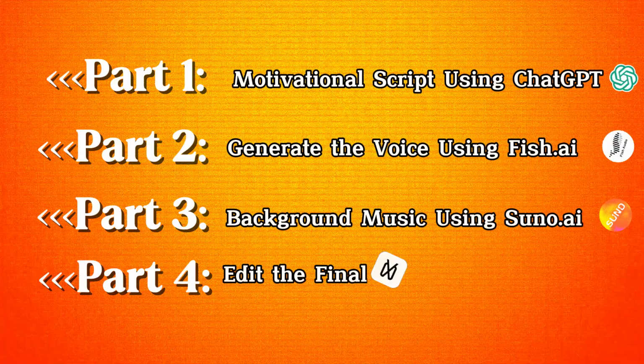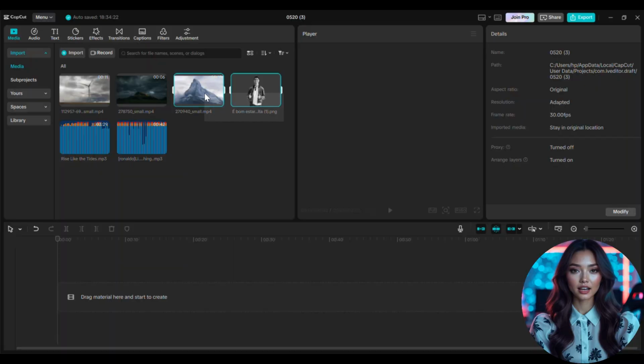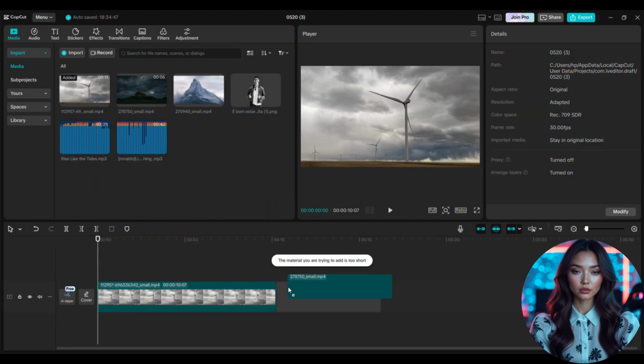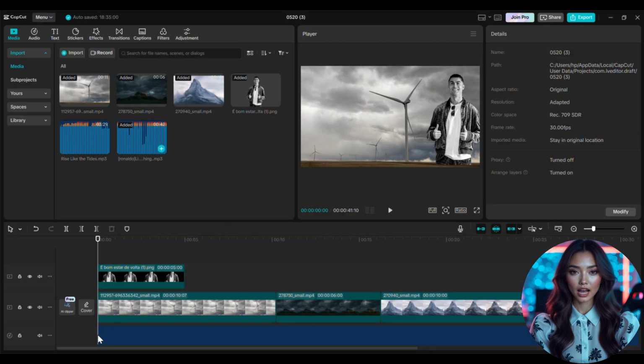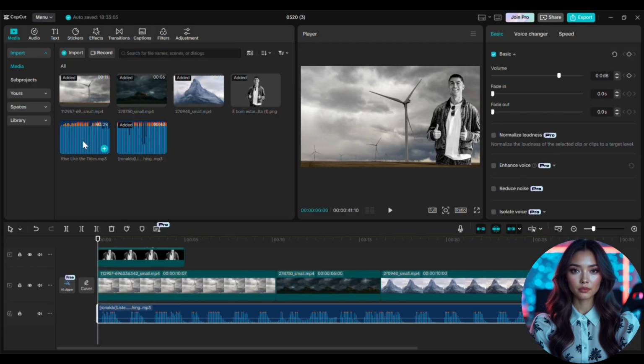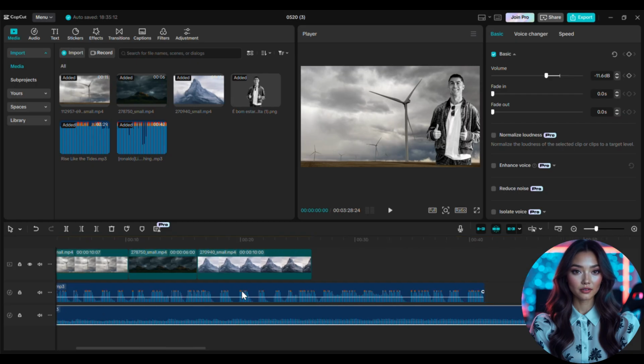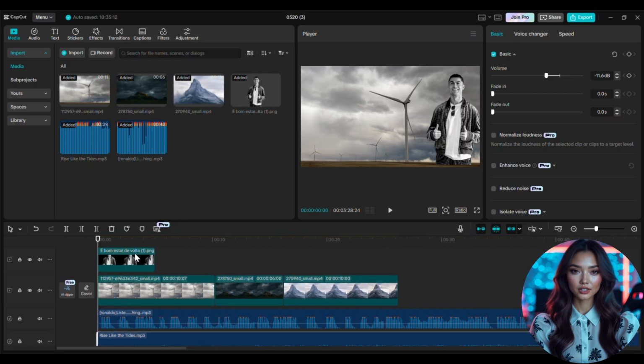Part 4. Edit the final video in CapCut. Open CapCut on your computer or phone. Steps. 1. Import a cinematic stock video. Download free clips from Pexels or Pixabay. 2. Add your AI-generated voiceover. 3. Add an image of the celebrity, optional. 4. Use the auto captions feature to create subtitles. 5. Import and add your background music.